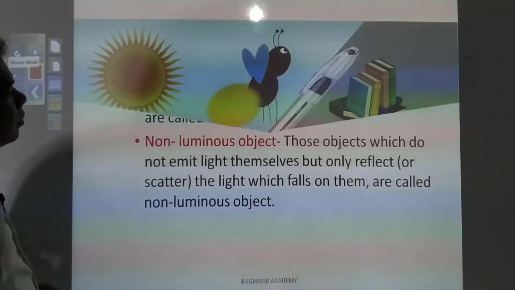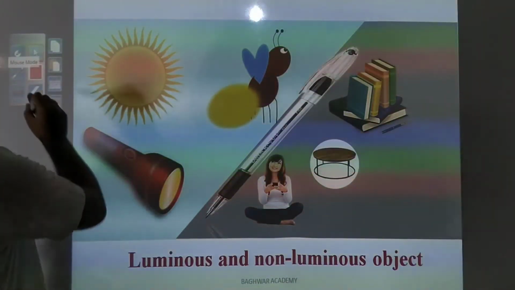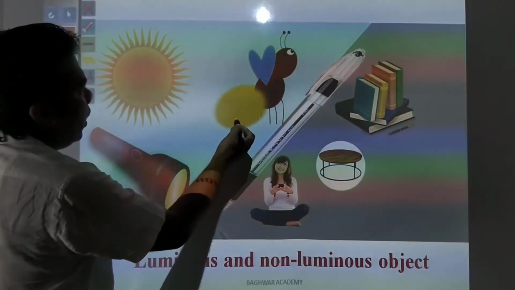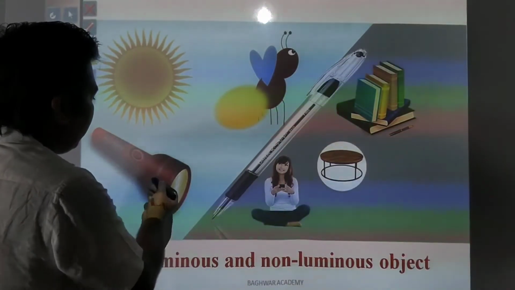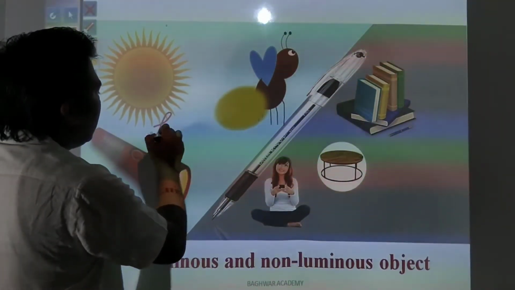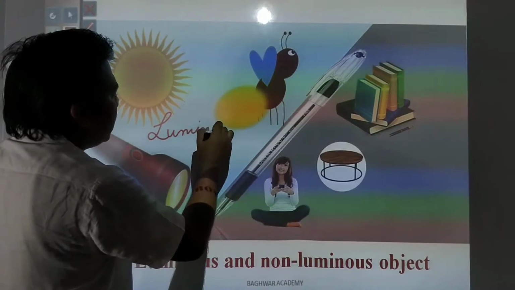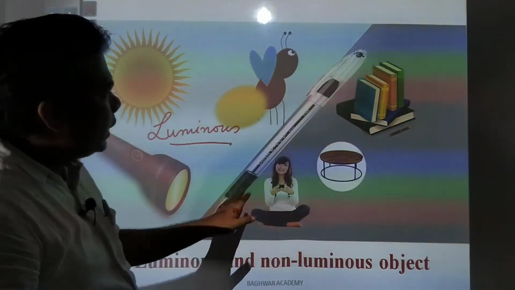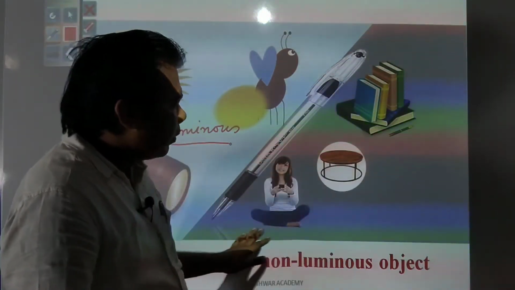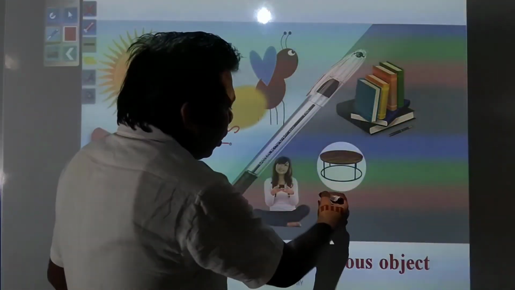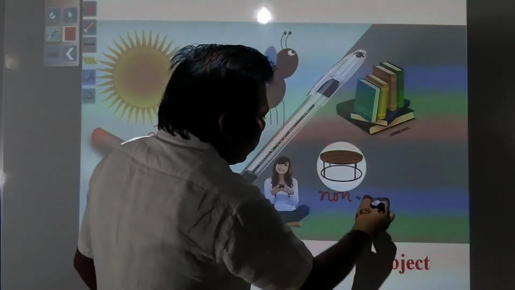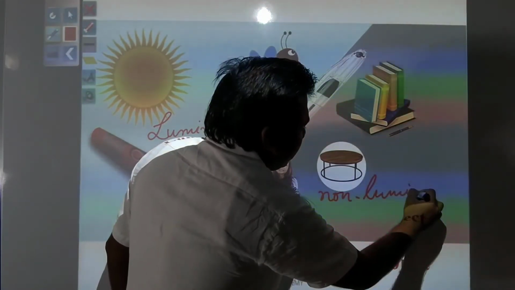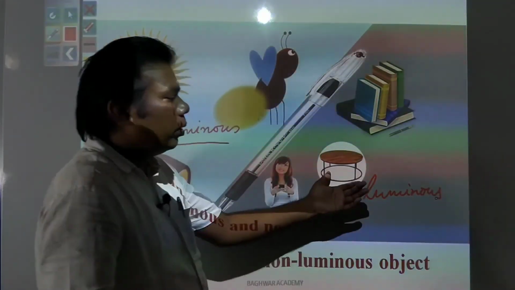Here some examples have been given. You see, the sun, this glowworm and this torch are luminous objects because they have their own light, they emit their own light. These other objects you see are visible because they are non-luminous. They don't have their own light, but they reflect the light. So they are called non-luminous objects.